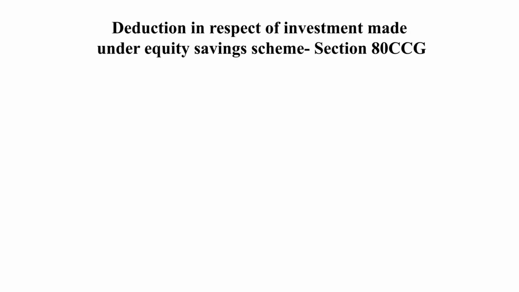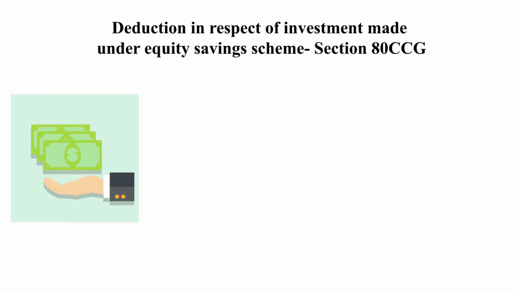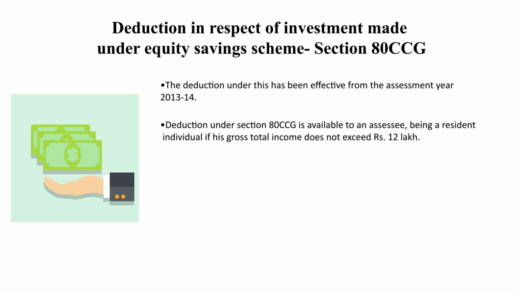Next is deduction in respect of investment made under equity saving scheme, 80CCG. This is effective from 1st April 2013. Deduction under section 80CCG is available to an assessee being a resident individual if his gross total income does not exceed rupees 12 lakh.